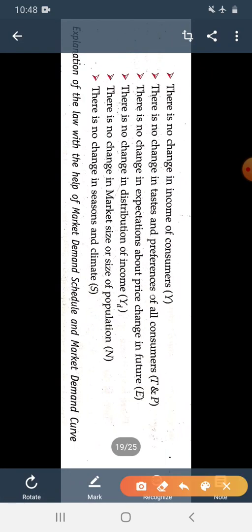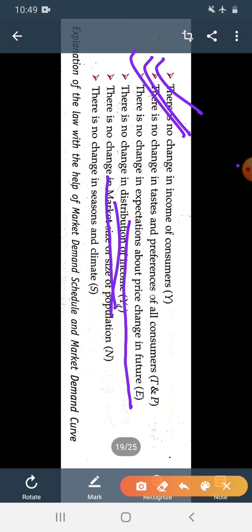There will be no change in the income of the consumer. There is no change in the taste and preference of the consumer. There is no change in the expectation about the price in the future. There is no change in the distribution of the income. There is no change in the market size or size of population. Population also will be taken as the constant. And there is no change in the season and climate. All these variables, all these factors will not change. We have studied only the relation between the two, that is price and the quantity demanded.